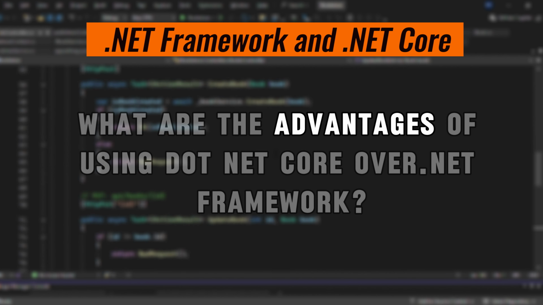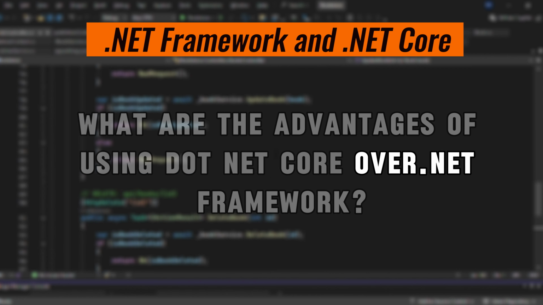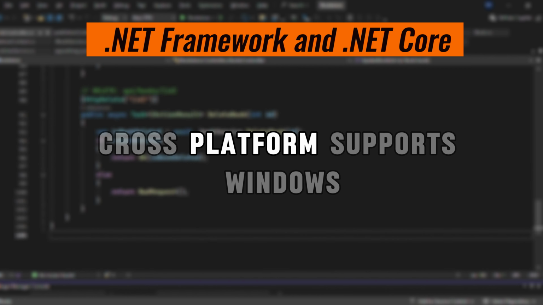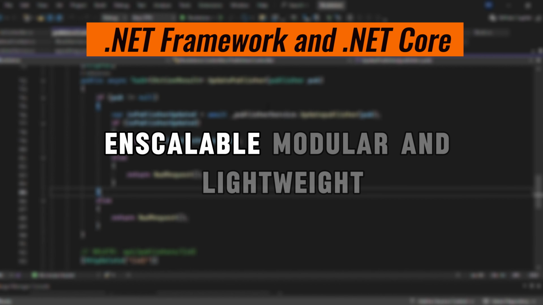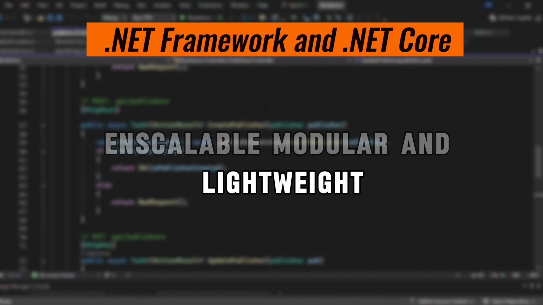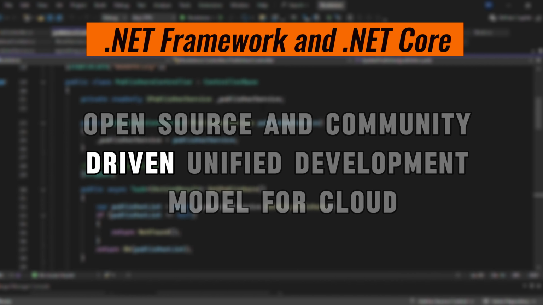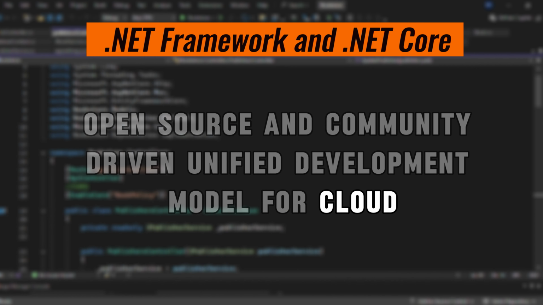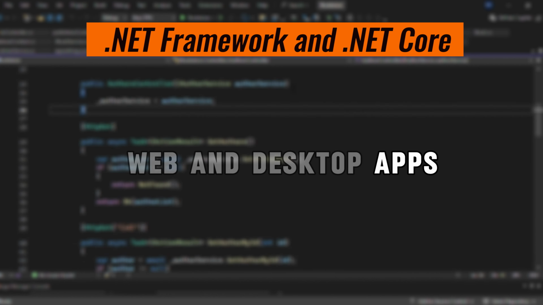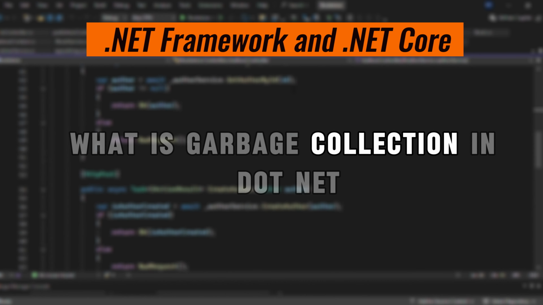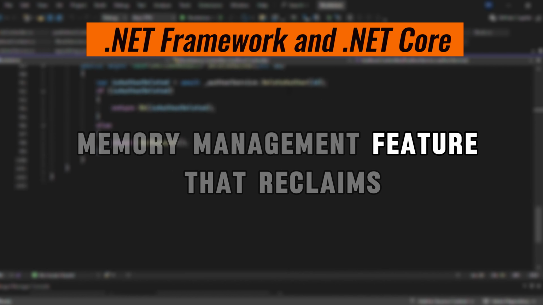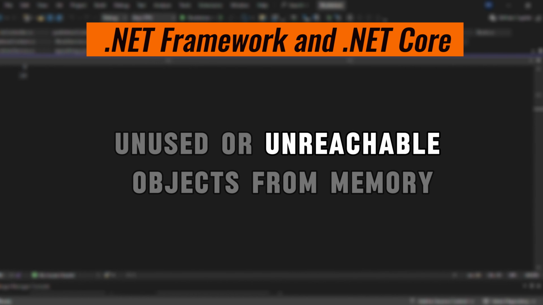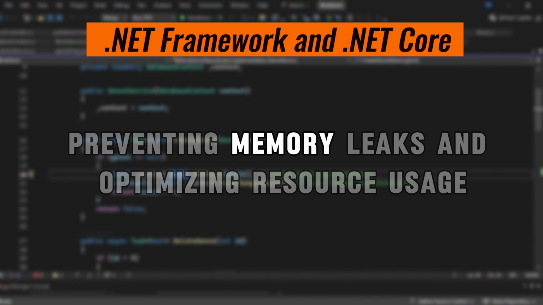What are the advantages of using .NET Core over .NET Framework? Cross-platform, supports Windows, Linux, and macOS, high performance and scalable, modular and lightweight, open source and community-driven, unified development model for cloud, web, and desktop apps. What is garbage collection in .NET? Garbage collection is an automatic memory management feature that reclaims unused or unreachable objects from memory, preventing memory leaks and optimizing resource usage.